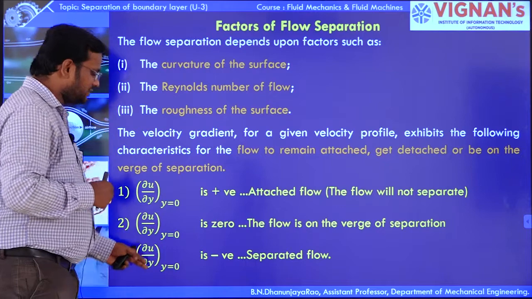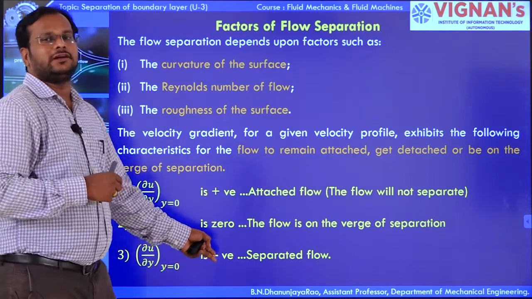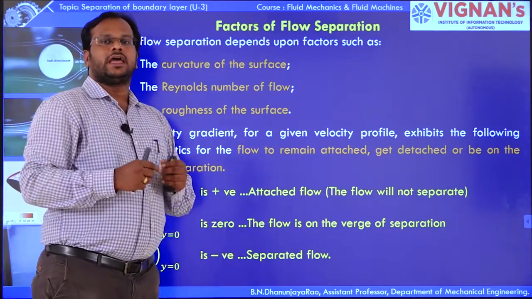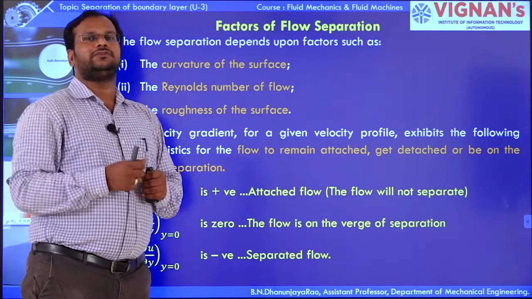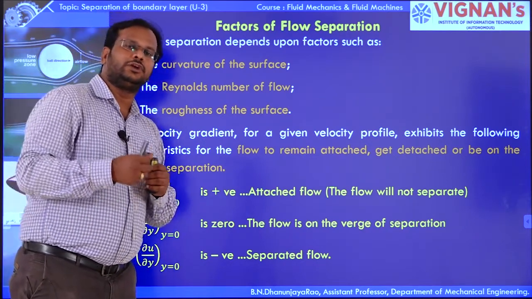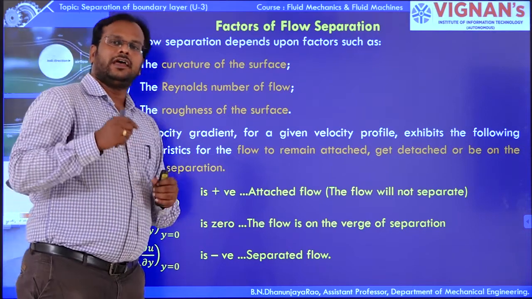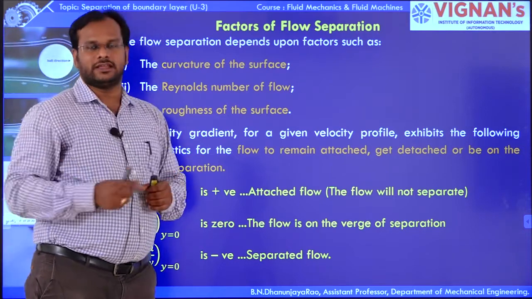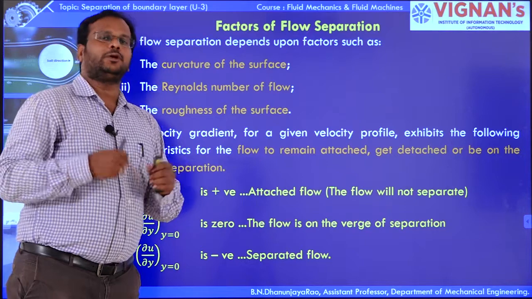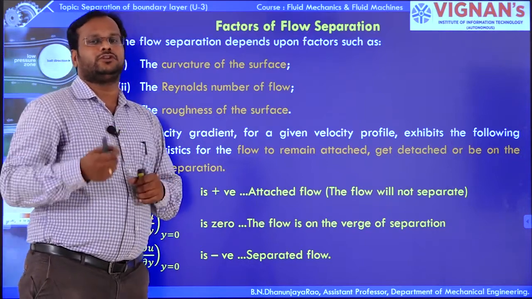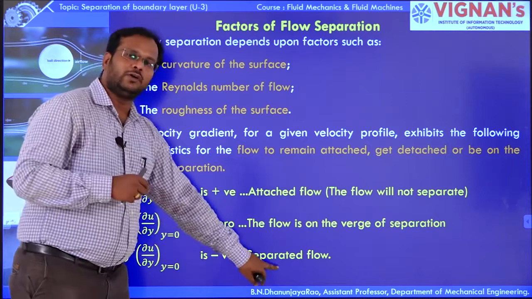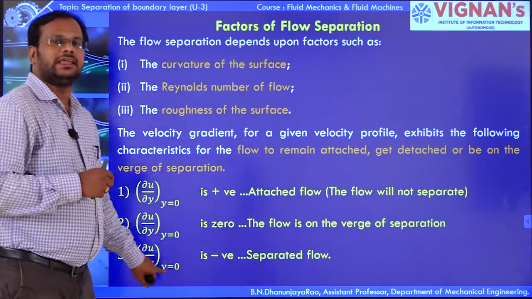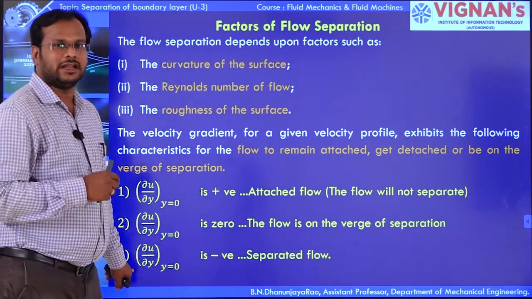Du by dy negative means we are observing negative velocity. Negative velocity is going to be generated at the separation of the boundary layer, and at that point the pressure is also going to be increased. So separated flow is observed only with negative velocity.